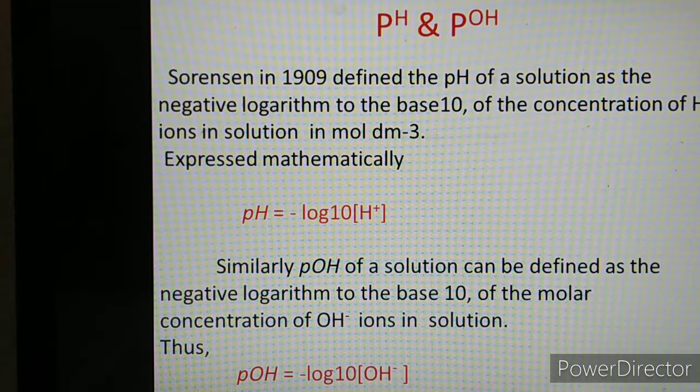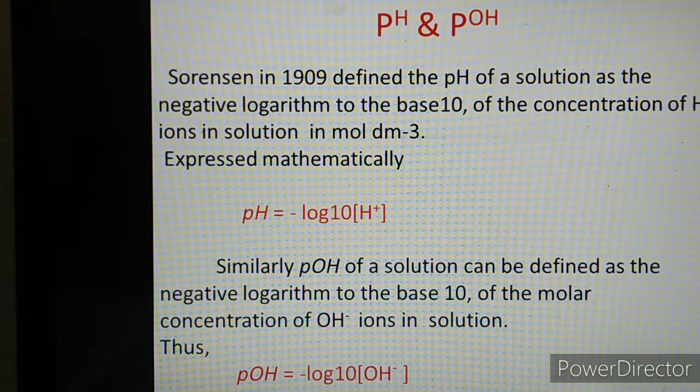See, if you observe on the PPT in the red one, what is the pH definition given? pH is equal to negative log to the base 10 of H plus ion concentration. Similarly, pOH of a solution can be defined as the negative logarithm to the base 10 of molar concentration of OH minus ion in the solution. So what is the formula for pOH then? pOH is equal to minus log to the base 10 of OH minus ion concentration.